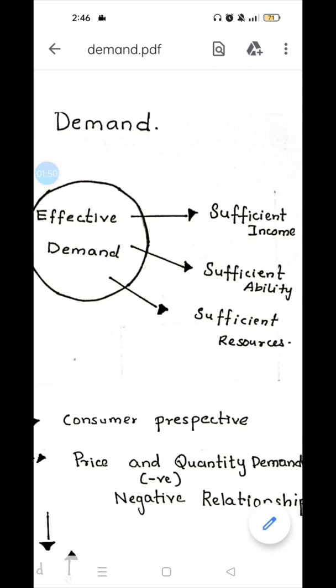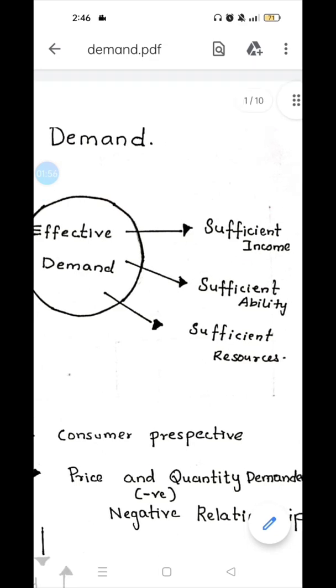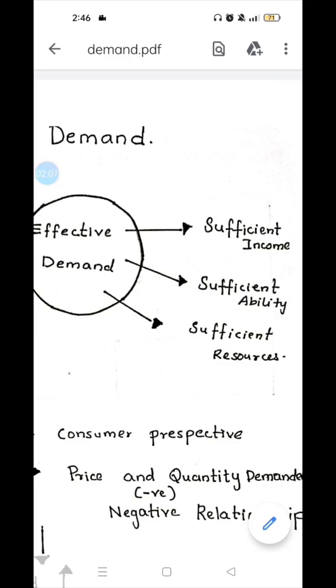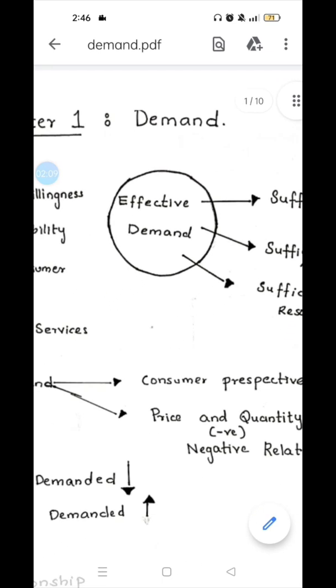If the resources are not available, like if a Ferrari car is not being produced in our country, Bangladesh, because the raw materials are not available, we cannot purchase it and we cannot demand it. So in this situation, effective demand does not work.